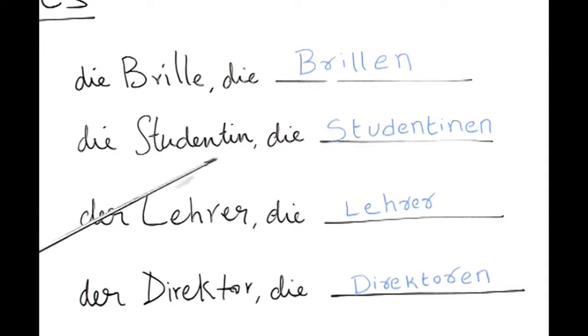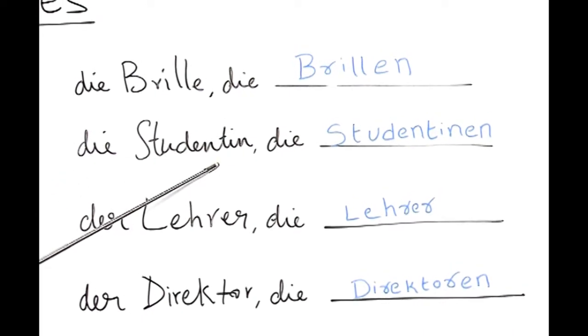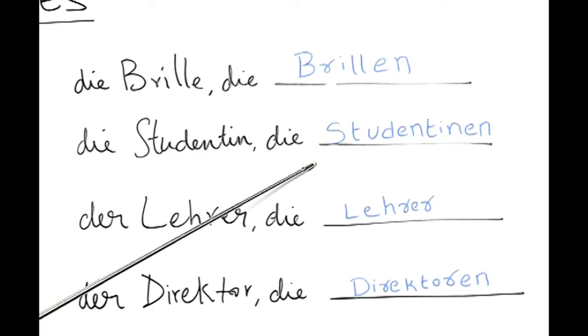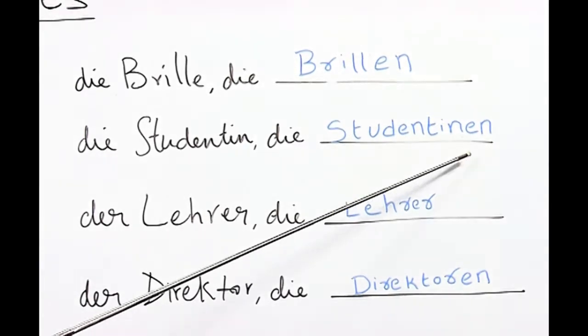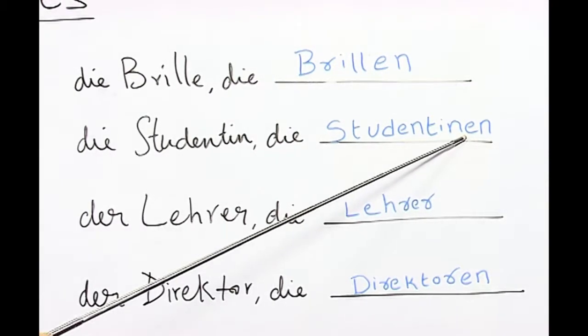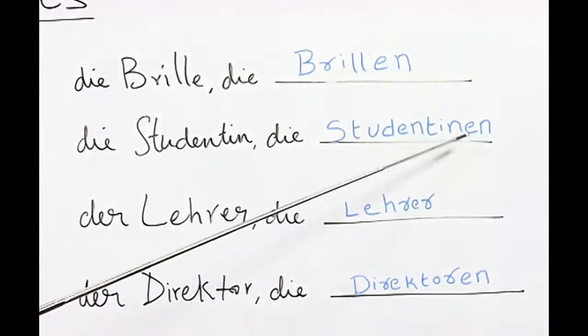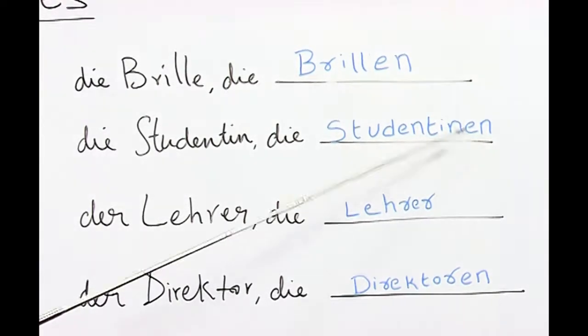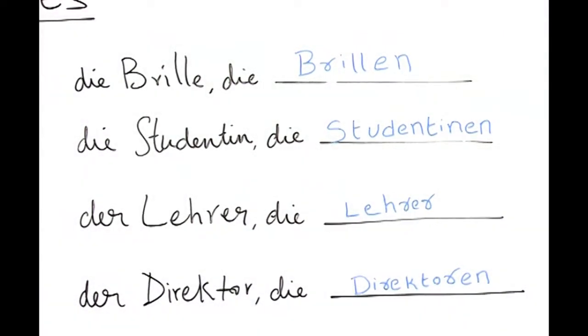Die Studentin, which means a female student, the answer is die Studentinnen. However, our student has forgotten to write another letter here, which is not a problem because everybody learns through mistakes. So, we would correct this mistake here and write the correct form.